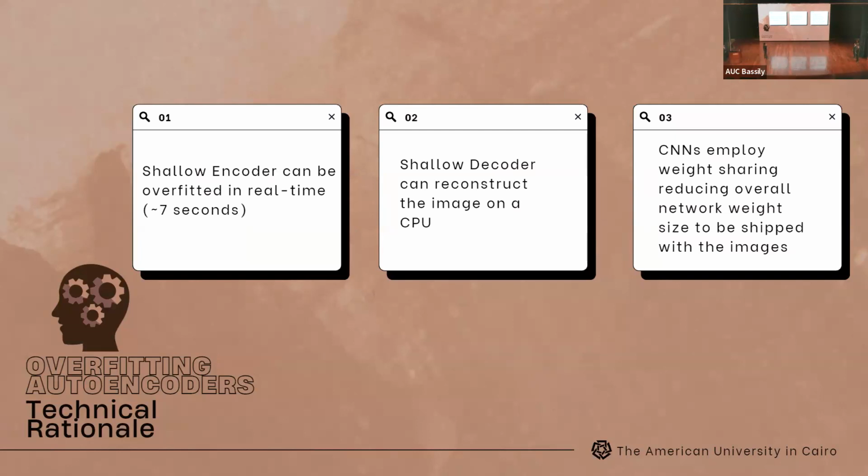Then we have the shallow decoder, which can reconstruct images on the CPU without the need of a GPU. This basically means that we don't assume that the client has a GPU, so basically any client could use our model. Then I'd like to add that this compression was achieved because of the use of the CNN, which has the feature of weight sharing and tying, which reduces the overall network weight size to be shipped with the images.